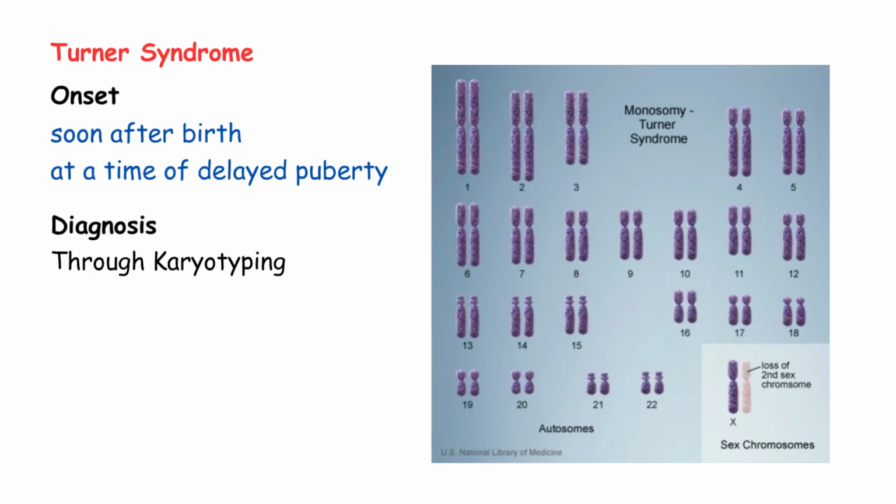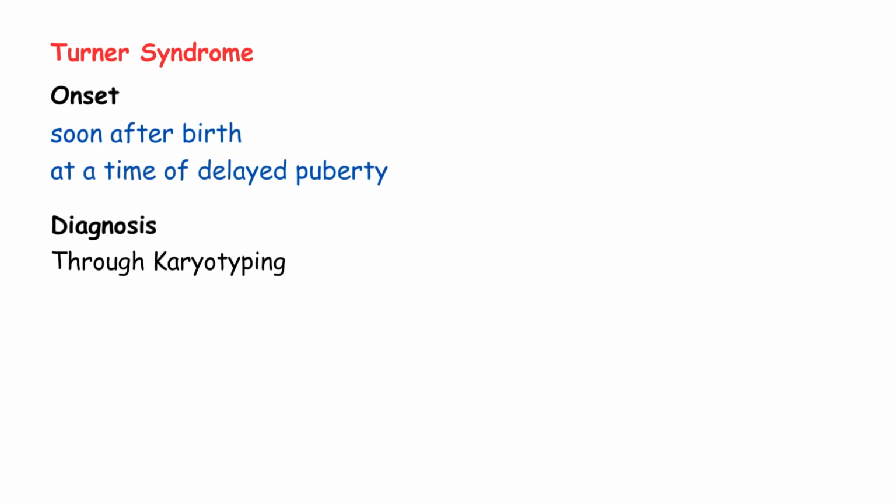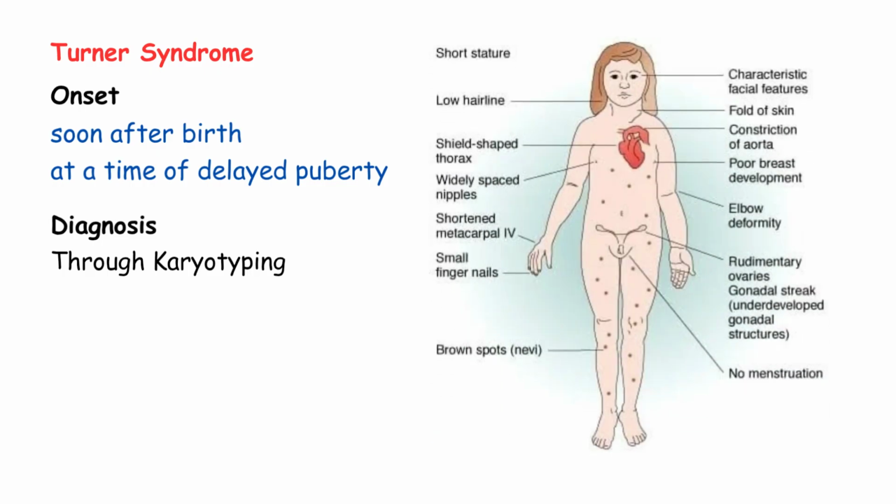Let me explain the phenotype and genotype. The phenotype is female. These individuals look like girls. The genotype also shows female because there's no Y chromosome. The incidence is 1 in 2,500 live births, so it's not extremely rare. You will see these patients.